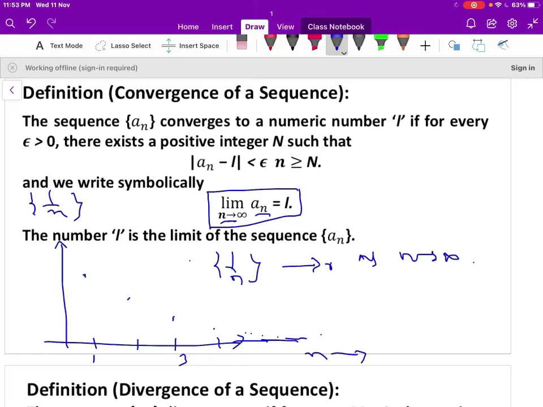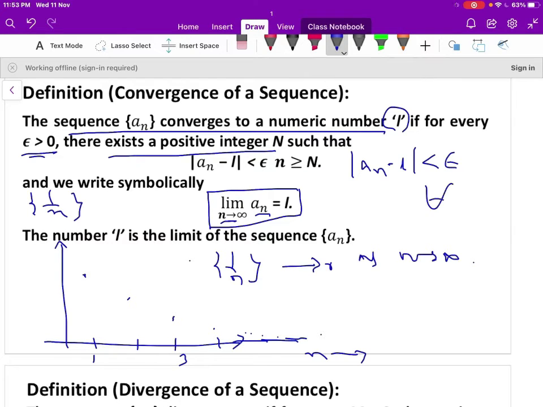So we can define the convergent sequence in another way. The sequence a_n converges to the real number L if for every epsilon there exists a positive integer N such that modulus of a_n minus L is less than epsilon for all n greater than or equal to N, where L is the limit of the sequence a_n.